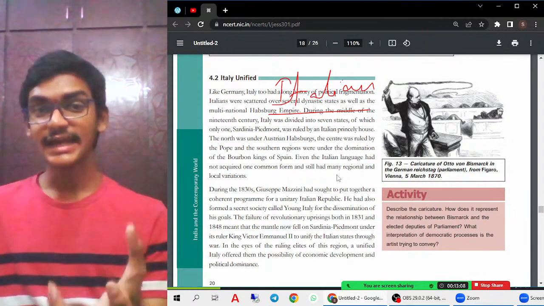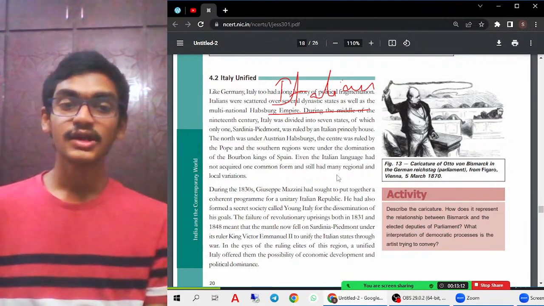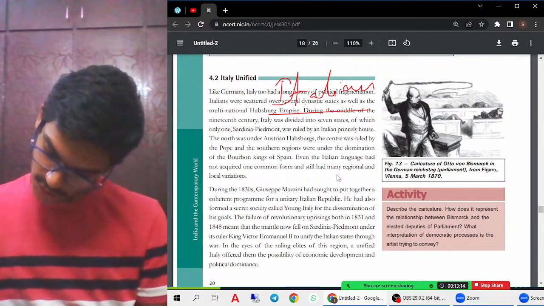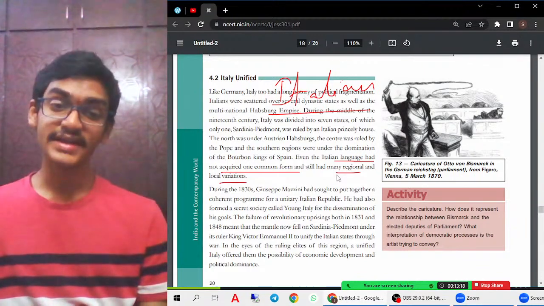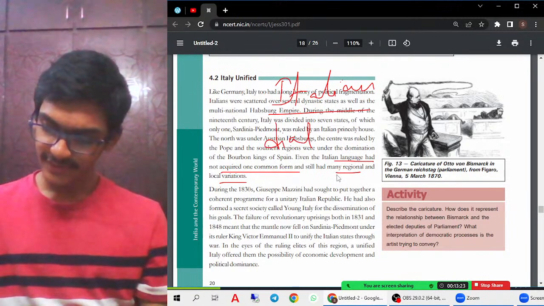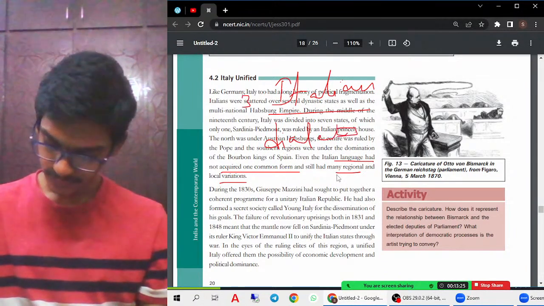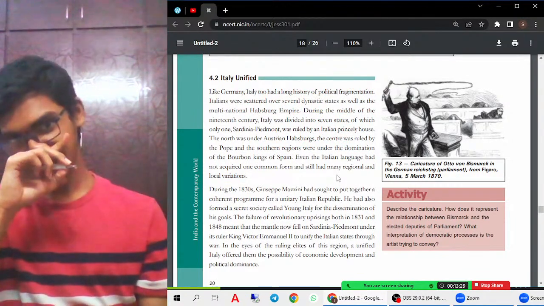In the similar way, Italian language did not have only one form. It had different dialects and different forms that we can try to understand from this. Italian language had not acquired one common form. It had many regional variations, that is dialects. Many dialects can be seen. This you can mention as the third point. Then after that we are trying to see about the unification process.